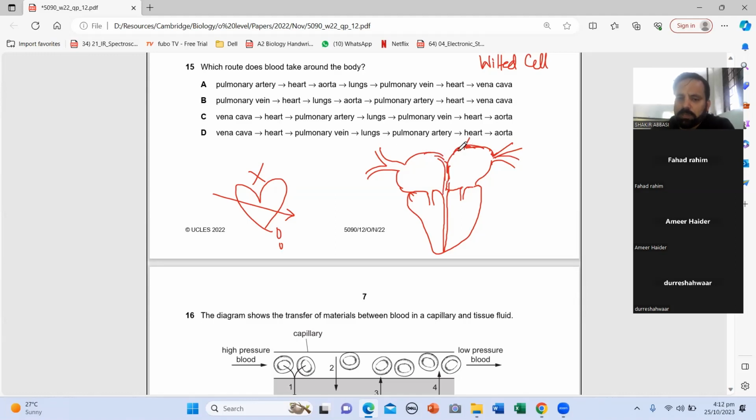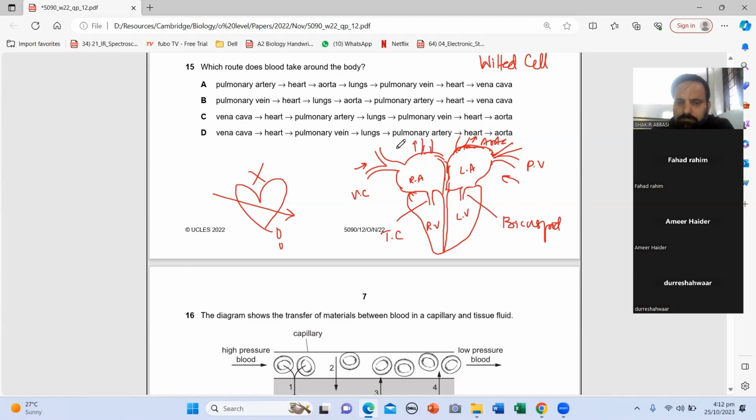And this one is aorta. Aorta arises from left ventricle. Aorta, pulmonary vein, vena cava, right atrium, pulmonary artery. This is tricuspid. And this is bicuspid. And pulmonary artery is here.